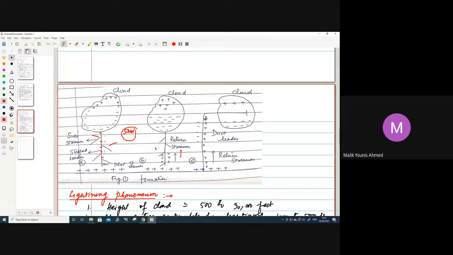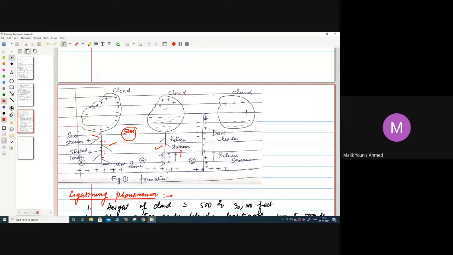This second figure, B, is this one. This figure we can see. The path has already been ionized, and through this path we will send a return streamer. Now, as we can see, most of the negative charge which was present on the cloud will be neutralized, or nullified, by the positive charge which will be present on the earth.